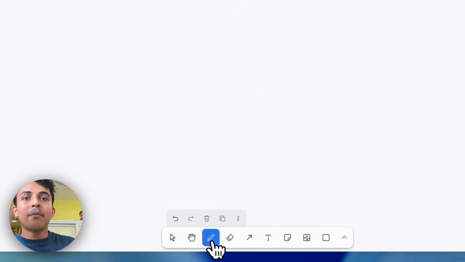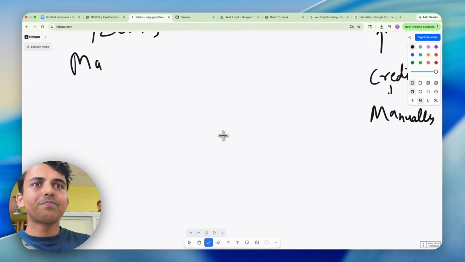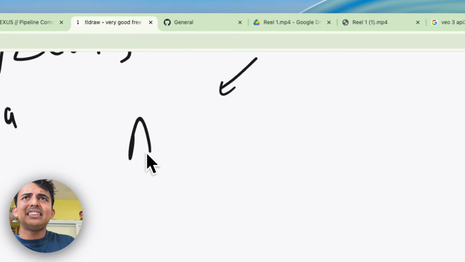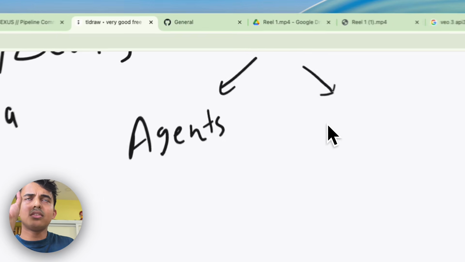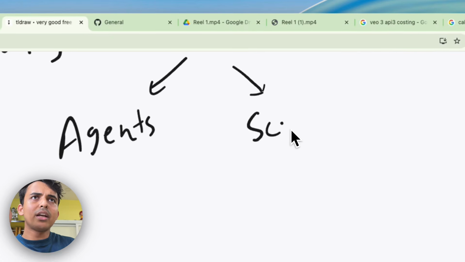So anyways, coming back to the point: credits, and doing it manually, that will take you forever. And here, no agent. Everyone just hyped up that agents are doing something for you. Nothing's like that. Here's a simple thing: I'm running headless CLI, as I showed you, and I'm running scripts.